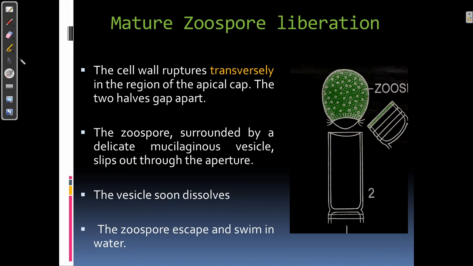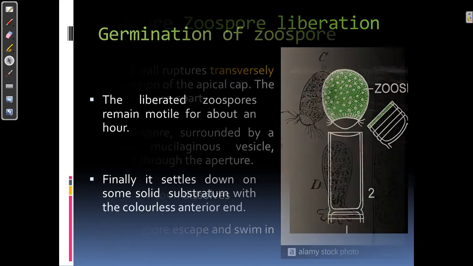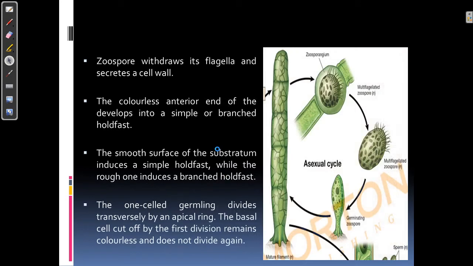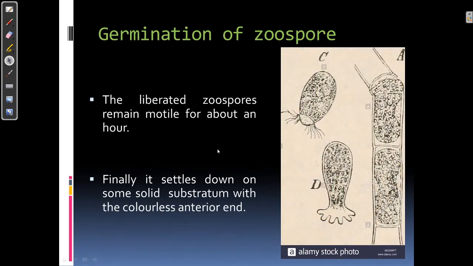Now the zoospore will swim freely for some time, and finally it settles on a solid substratum by its anterior end. This is the anterior end, students. So during germination, the zoospore settles on the substratum by its anterior end, that is by this colorless portion, and then it germinates.